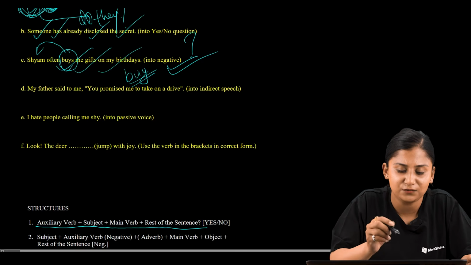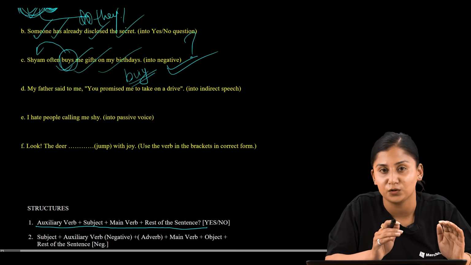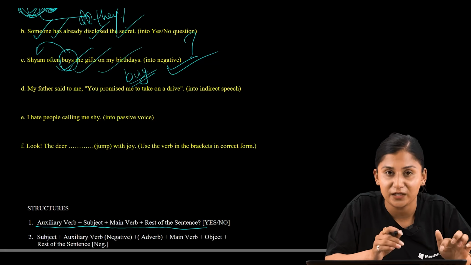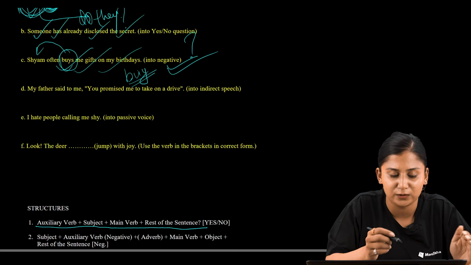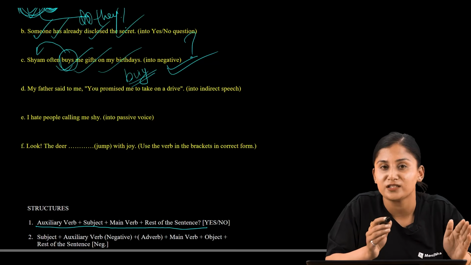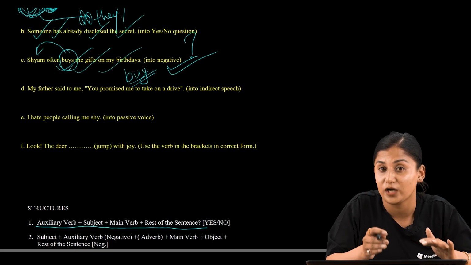Now, as buy is the verb over here, let us form the negation of the word buy, based on the subject. So here the negative form of the buy would be not buy, or we can say, based on the subject, we can say does not buy.